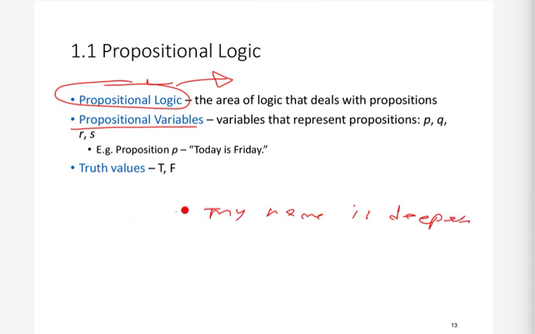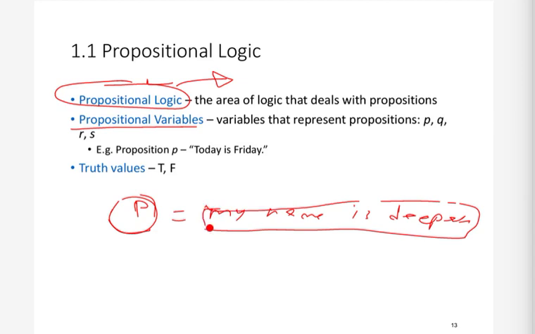Now since this is a long thing to write, I will write p instead of this. So whenever I write p, it will mean that I am talking about this proposition. Like in mathematics we have some numerical variables, for example, x is equal to 5, x is equal to 6.